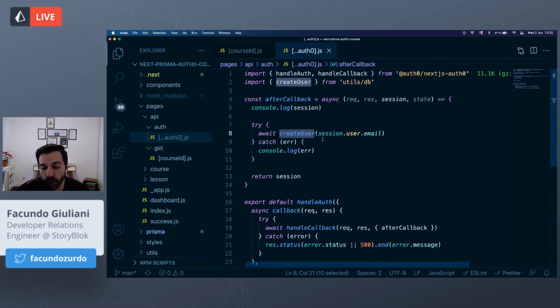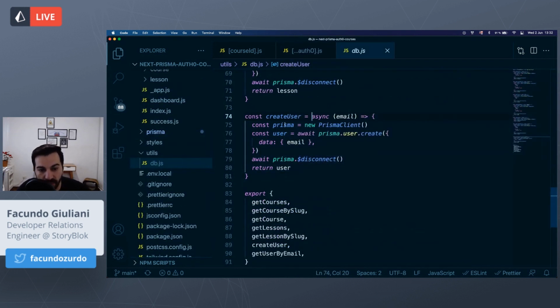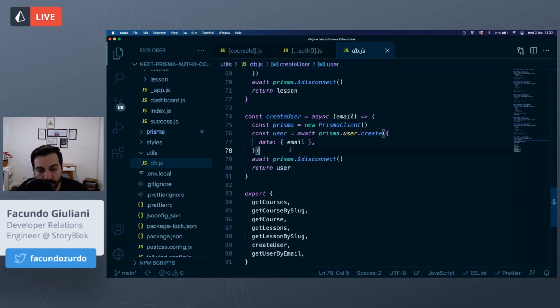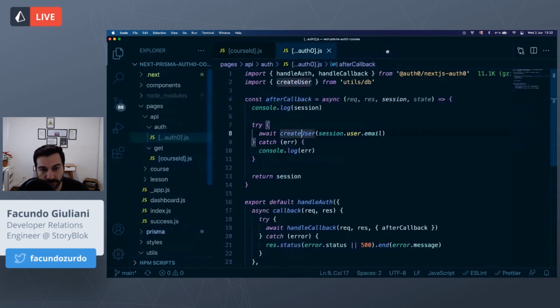What this does is create the user in the database using Prisma if we don't have that user in our database. We have a unique rule defined in our database. If the user already exists, we won't create it again. But this is a handler function that we can see. I mean, we are instantiating a new Prisma client, and using the Prisma client, we will create a new user using the email that we are sending as the parameter to the function.